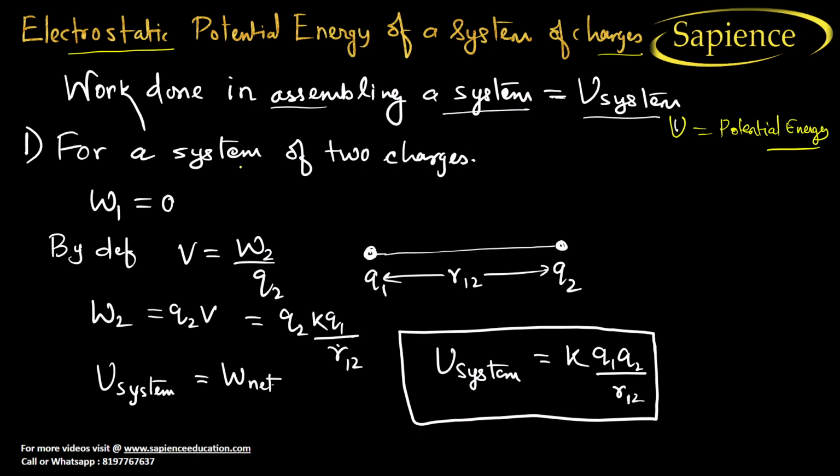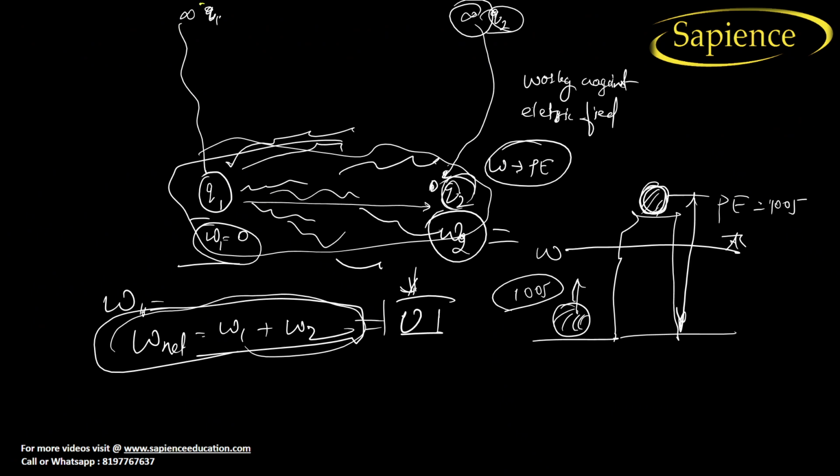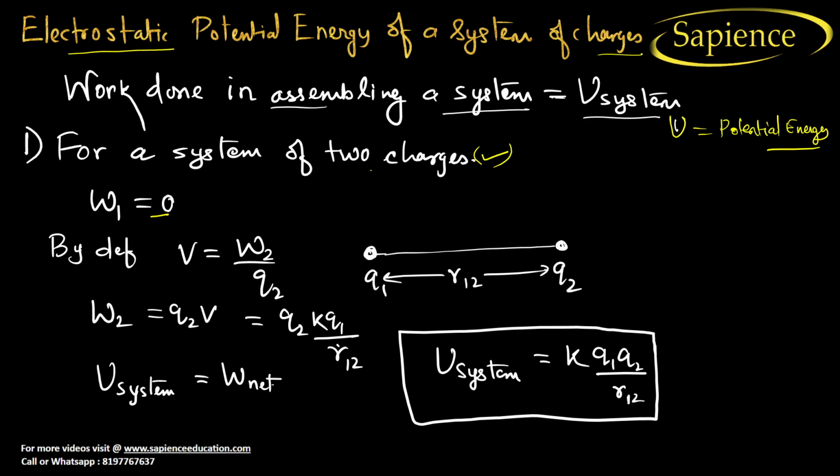Okay. Now for a system of two charges. So first I will discuss the system of two charges, step by step. Work done in bringing q1, W1, will be equal to 0. Why 0? I have already discussed this point here, that if you bring a charge q1 from infinity to any point, but there is no extra electric field, what will happen? No work will be done. Against whom will you work? Nothing is there. So that's why work done for the single charge is 0.